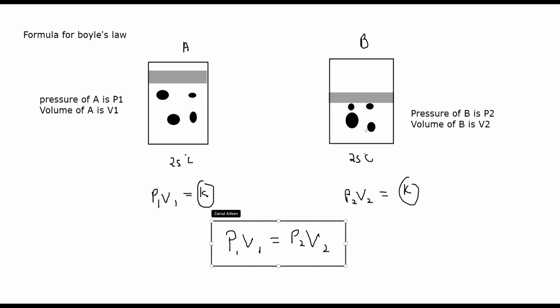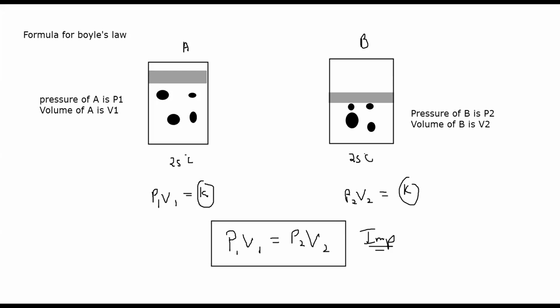This is called the Boyle's law equation: the first pressure multiplied by the first volume equals the second pressure multiplied by the second volume, for an identical gas with a fixed mass at a constant temperature. P1 is the initial pressure, the starting pressure. V1 is the initial volume of the gas. P2 is the final pressure and V2 is the final volume of the gas. This is a very important equation. You will find a question related to this equation every year. P1 V1 equals P2 V2.